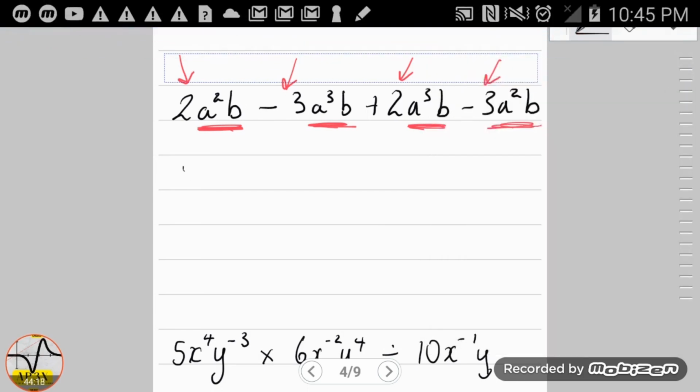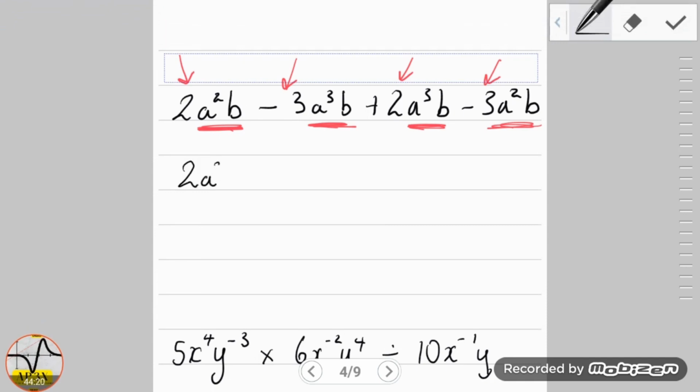So let's group. We're looking for any other term in this expression that has an a square b. If we scour through the question, you'll realize that there's an a square b at the end. So that's minus 3a square b. And if you look in the middle, these two are already grouped. So that's minus 3a cube b plus 2a cube b. Therefore, our focus is only on the coefficient. 2 take away 3 is in fact negative 1.